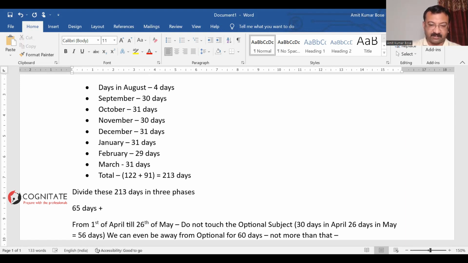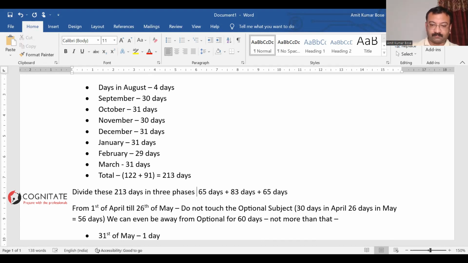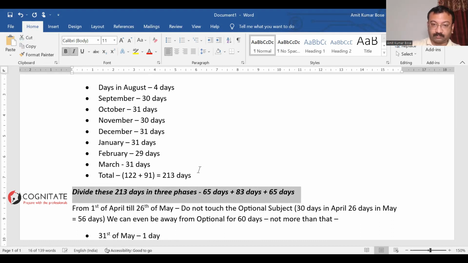If I deduct from there, I'm getting 83. 83 days plus 65 days. That's how it's better to divide this. That's what it should be, or that's what is better to do.